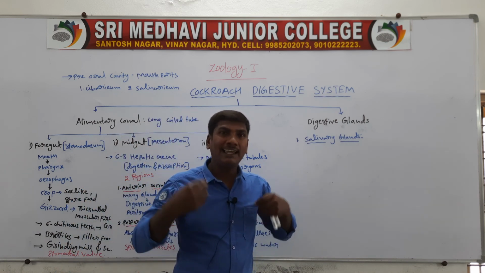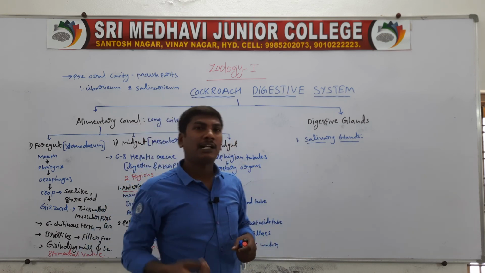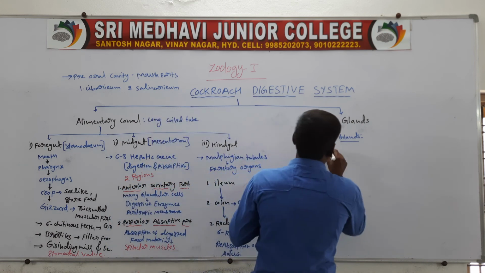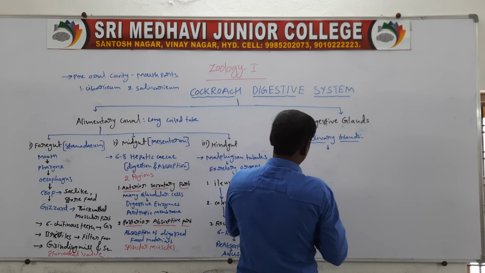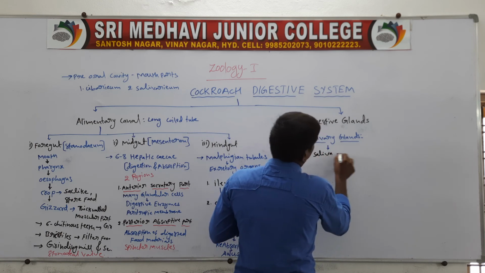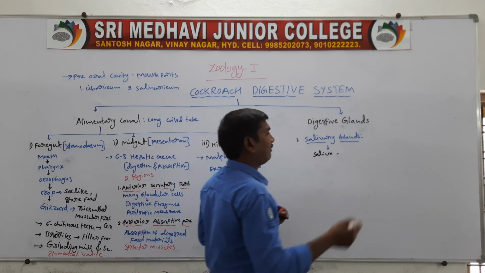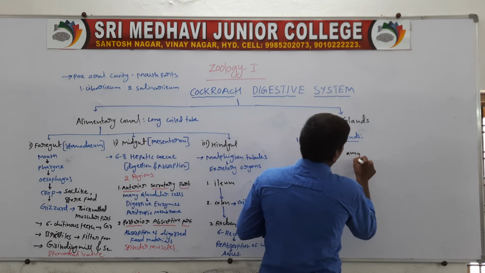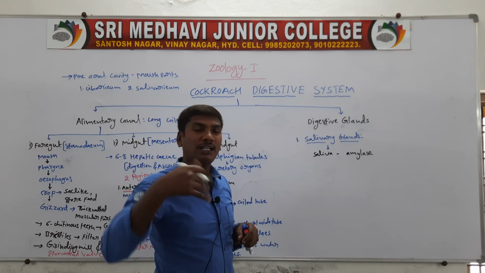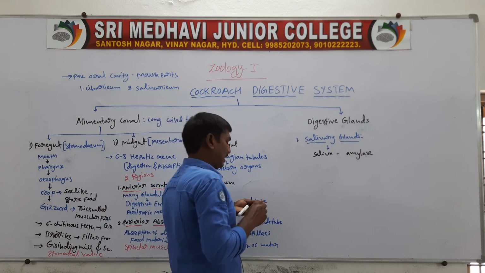They are present on the ventrolateral side of the crop. They secrete saliva. The saliva contains a starch-digesting enzyme, salivary amylase, which digests carbohydrates.